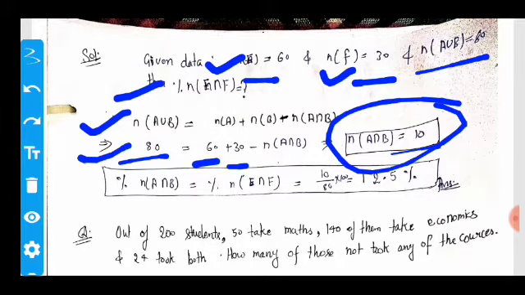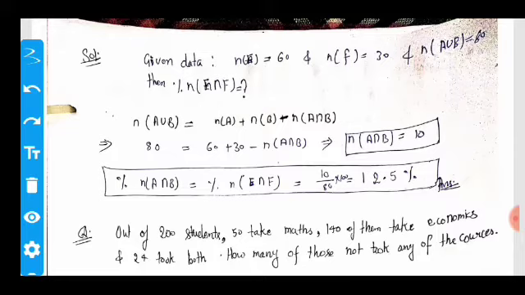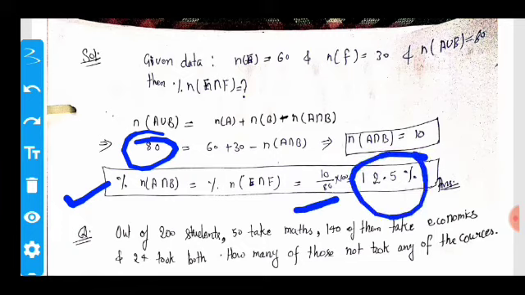So we find the percentage of people who like both. Here the total number of people is 80. So this is 10 upon 80 multiplied by 100. So we got 12.5%, which is your answer. It means 12.5% like both egg and fish. Now move on to the next question.